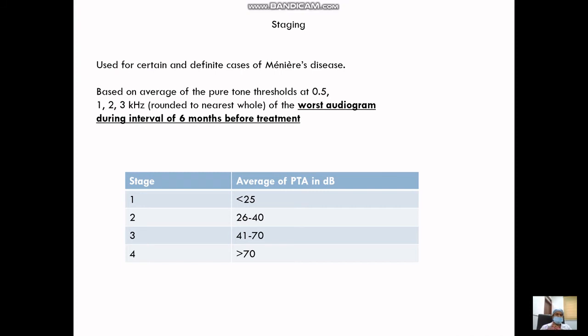Meniere's is staged as per the degree of hearing loss. We have to take the average of the pure tone audiometry thresholds at 0.5, 1, 2 and 3 kilohertz, and then we classify them according to the degree of hearing loss as stage 1 to 4. Stage 1 is when the hearing loss is less than 25 decibels, stage 2 is from 26 to 40, stage 3 from 41 to 70, and if the hearing loss is greater than 70 decibels, it becomes stage 4.